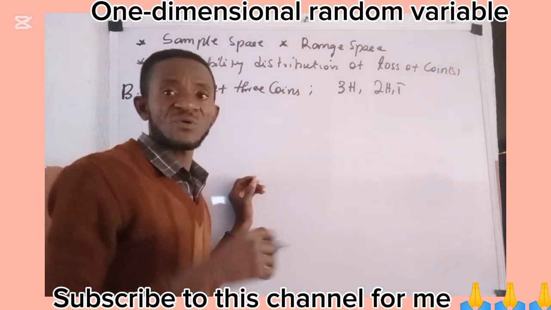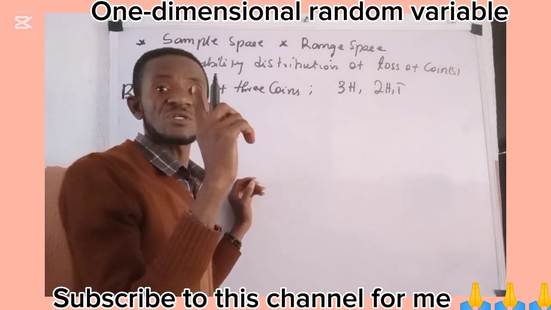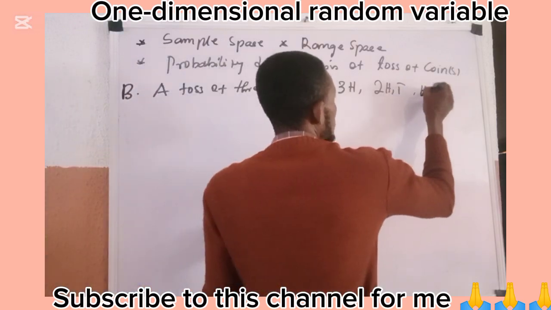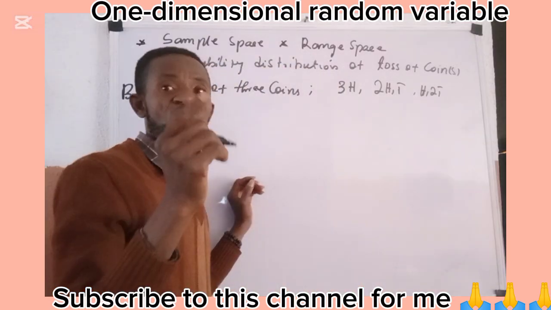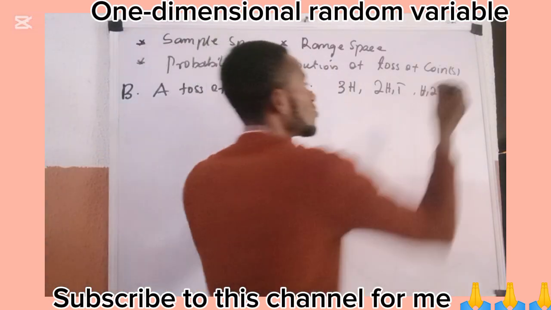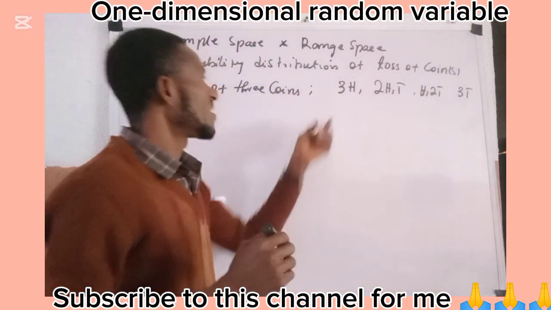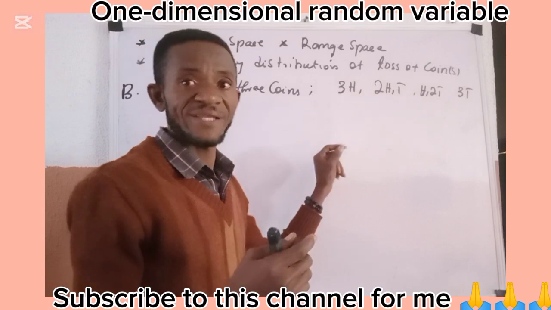It is also possible that you toss the 3 of them up and you have just a head and 2 tails. Then you have H, comma, 2T. It is possible that you toss them up and you didn't get a head at all. You got 3T. So what this implies is, in the first toss, it is possible you get all of them to be head.